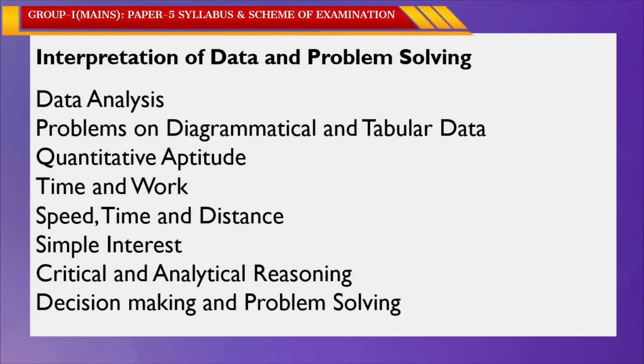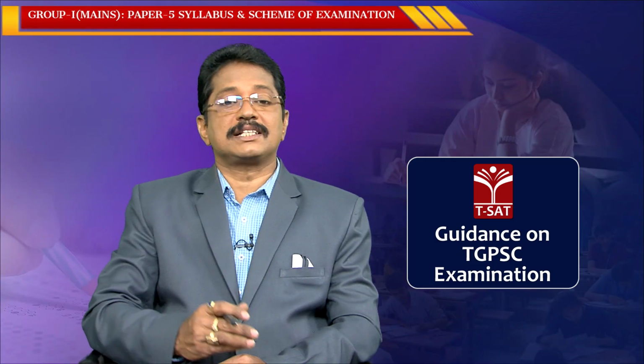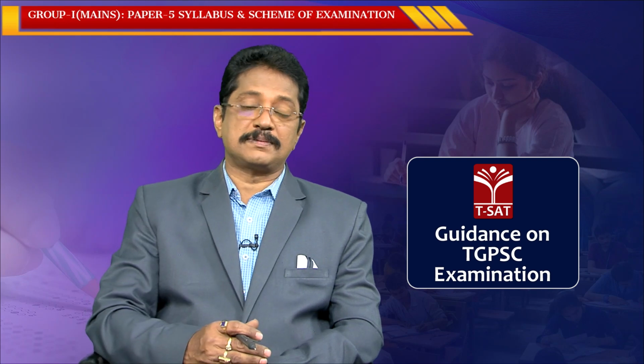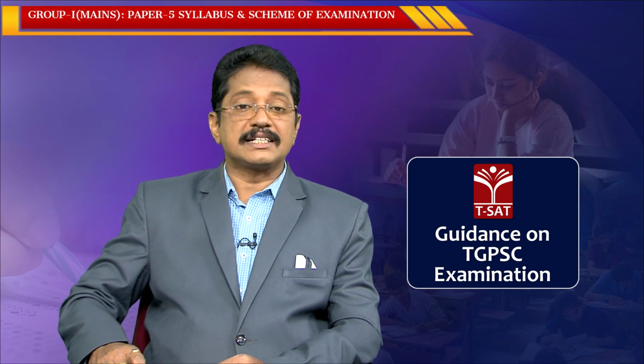The fifth one is of course time and work, speed, time and distance, simple interest, compound interest, critical and analytical reasoning, decision making and problem solving. These are the various concepts in the interpretation of data and problem solving. We will discuss what data analysis is and what the sub-concepts in each one are, concept-wise.